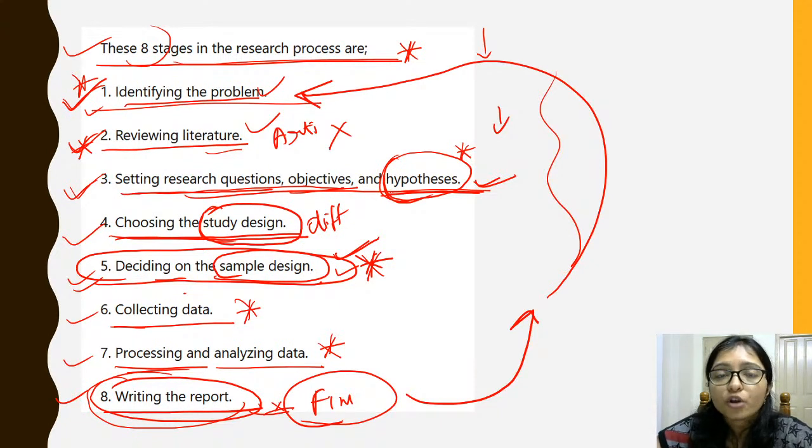So tomorrow I will come again with research aptitude at 4:30, and before that please try to revise and come, so that we will solve. Tomorrow I will start solving questions first from the research process, then I will go to the hypothesis, and after the hypothesis we will solve hypothesis questions, then we will go for the types of research. Okay, in that way we will learn everything.